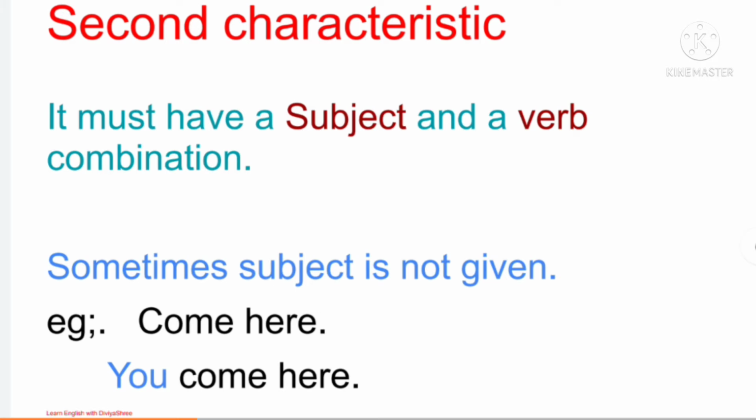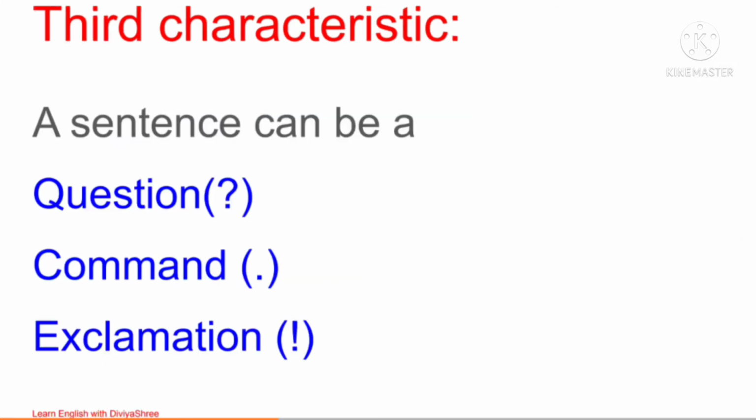So this is understandable by you that I am telling this to you. So it means you is here the subject. All right. Now what is the third characteristic that is very important? A sentence can be a question. A sentence can be a command. A sentence, whenever with strong feelings you are telling something, it means an exclamation is there.